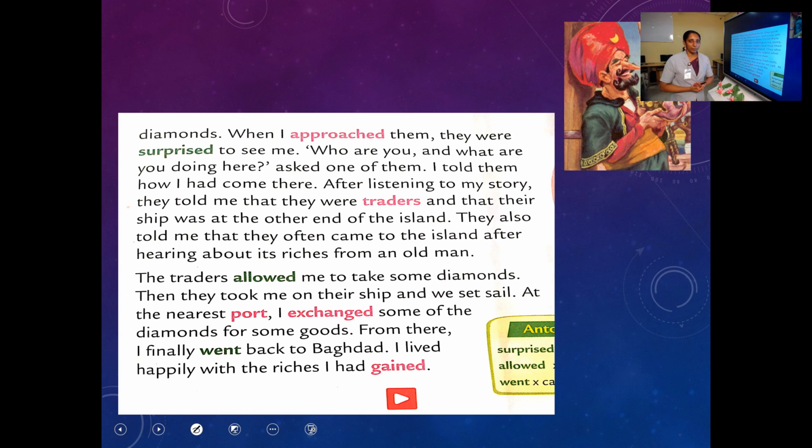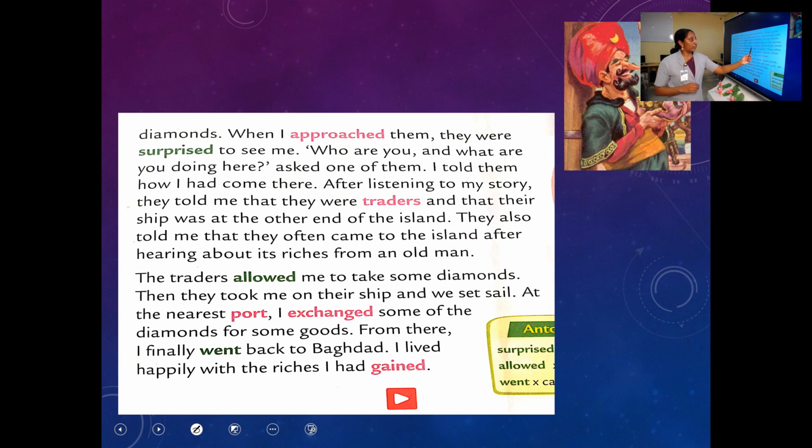What could he have told them? He told them that he had started a journey and how he reached here. We already saw all these things in the beginning. So he explained everything to these men. After listening to my story, they told me that they were traders and that their ship was at the other end of the island. So they are okay. They didn't say anything. They are not rough to him. They were very cool.